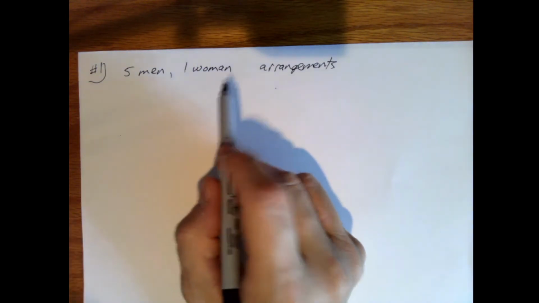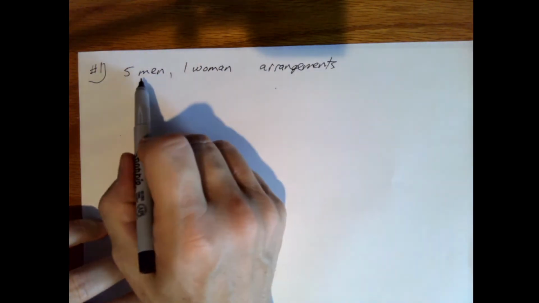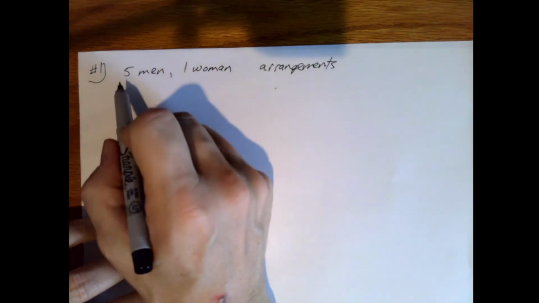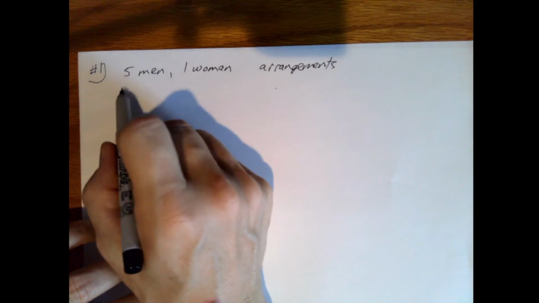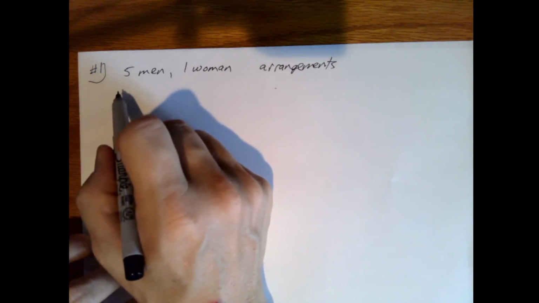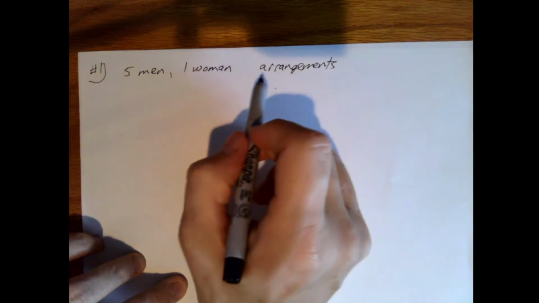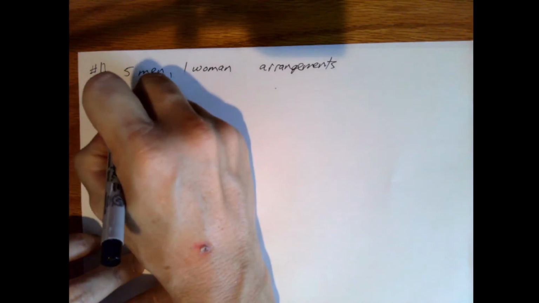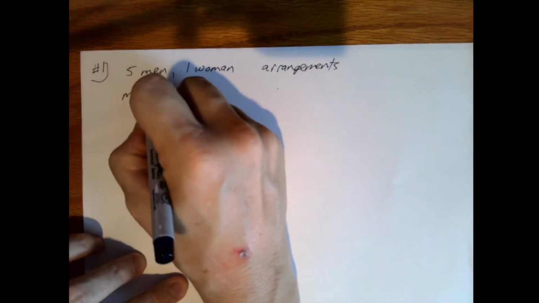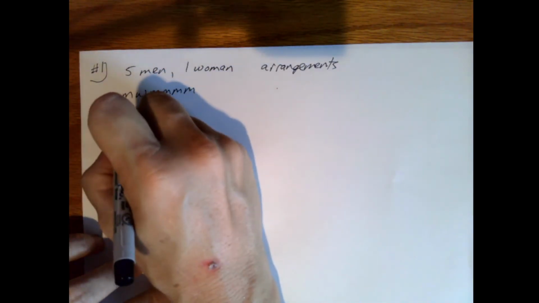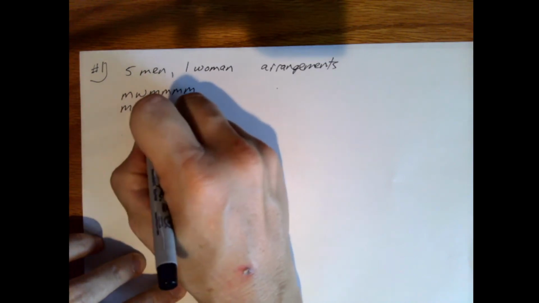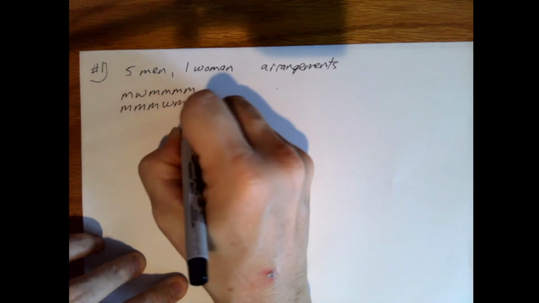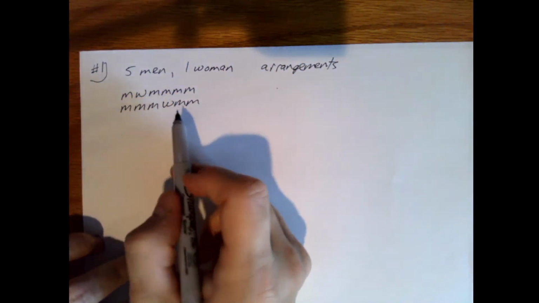Well, first of all, is this a permutations problem or a combinations problem? If the men had names and we distinguished between them, so a row that started with Alex or a row that started with Ralph were treated as 2 different things, that would be a permutations problem. But I'm going to treat this as a combinations problem in which we say all the men are basically the same. So what we have is something like this. A man, maybe the woman, and then man, man, man, man. So there's our 5 men. Or we might have a man, another man, a man, the woman, the man, the man. There would be another arrangement.